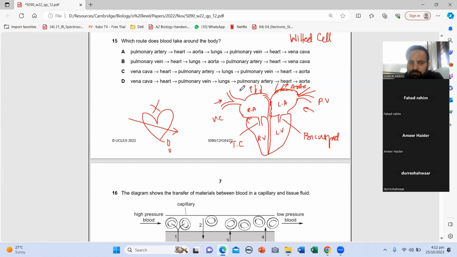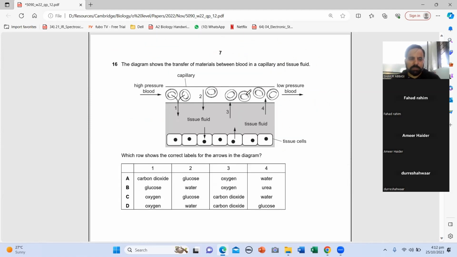Yeah, pulmonary artery takes the blood out. Semilunar wall of pulmonary artery. So the answer is Charlie, because from vena cava to heart, then pulmonary artery, from pulmonary artery to lungs, pulmonary vein, left atrium, left ventricle. From left ventricle to aorta. So the answer stands Charlie. 16.